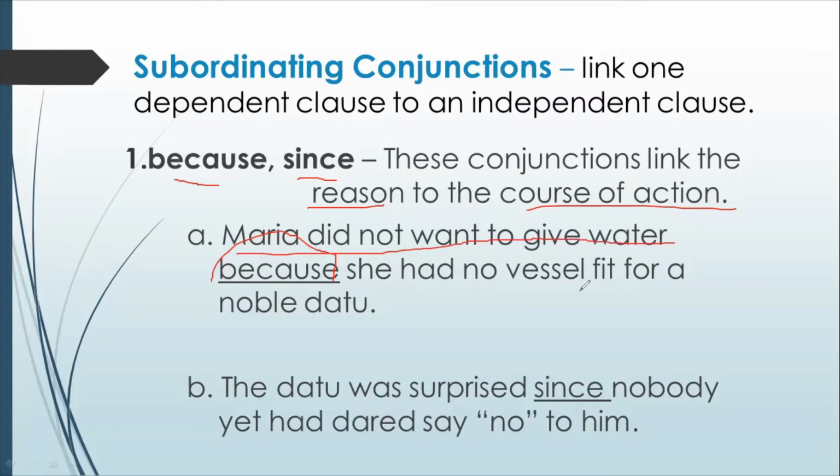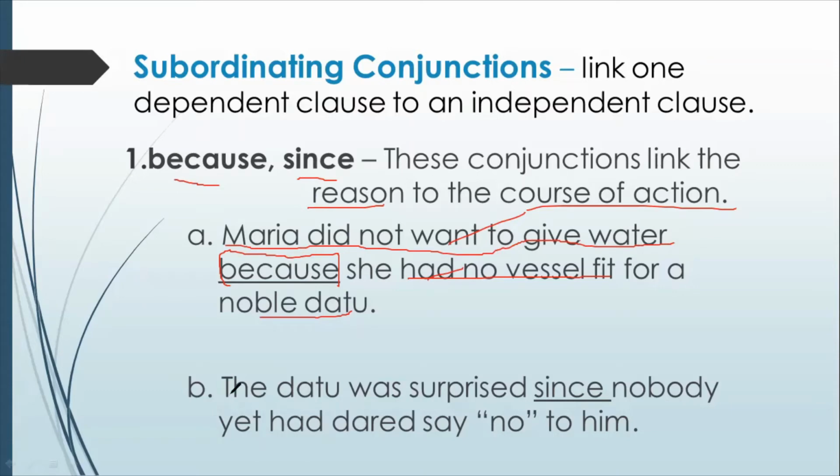The reason why Maria did not want to give water is that she had no vessel fit for the noble Datu. As you can see, we connected the reason and the action by using the subordinating conjunction because.